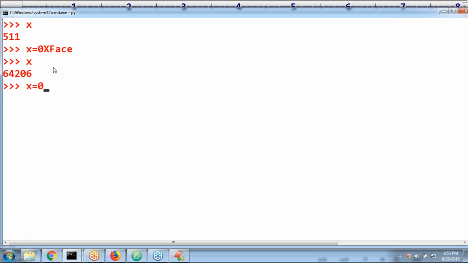x is equal to 0xBEEF, I'm taking. Valid or not? Valid. What is the problem with that? 48,879. Now x is equal to 0xBEER.